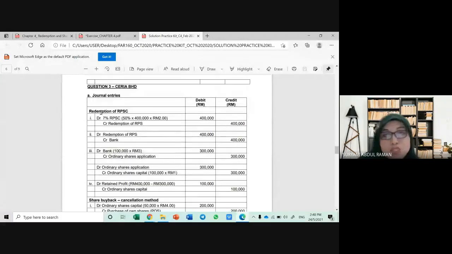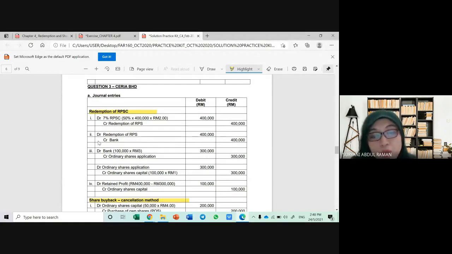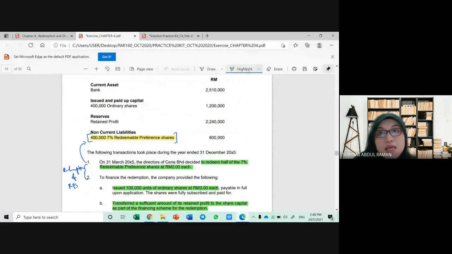So please prepare the heading accordingly. Number 1, the redemption of redeemable preference shares, and number 2, the share buyback using the cancellation or retirement method. And we can use either because they carry the same meaning. So number 1, redemption of redeemable preference shares. We know here we have redeemable preference shares by this much. This is the balance in our account.